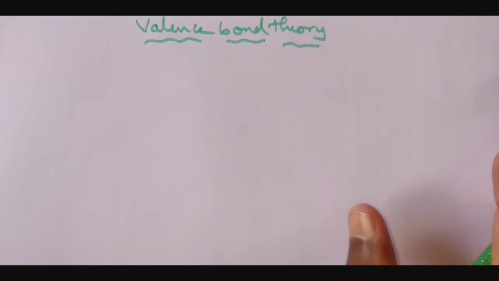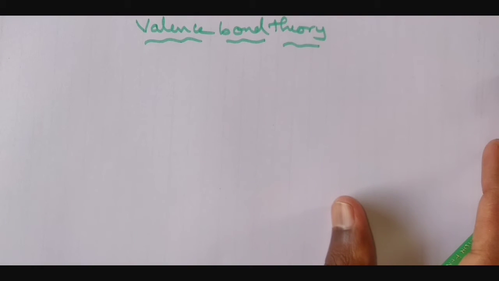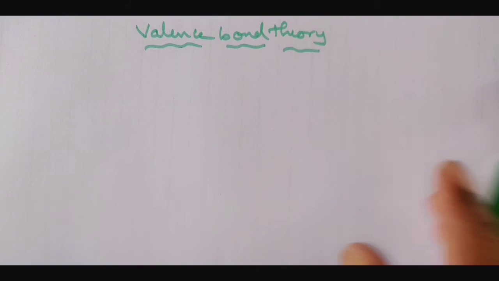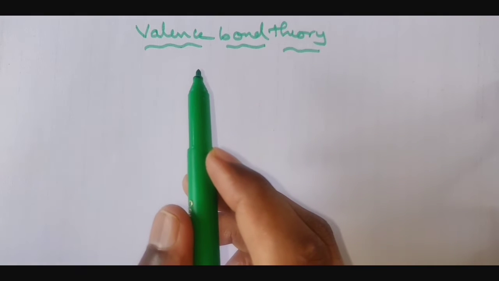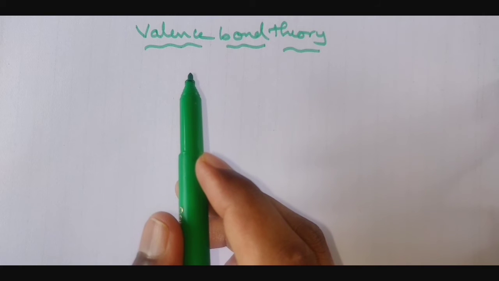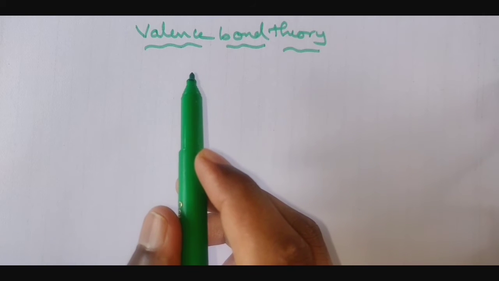Valence bond theory plays a very important role in coordination compounds. In order to understand the nature of bonding, many scientists proposed different theories. Out of that, the very important theories are valence bond theory, crystal field theory and ligand field theory. In this class we are going to discuss the valence bond theory.